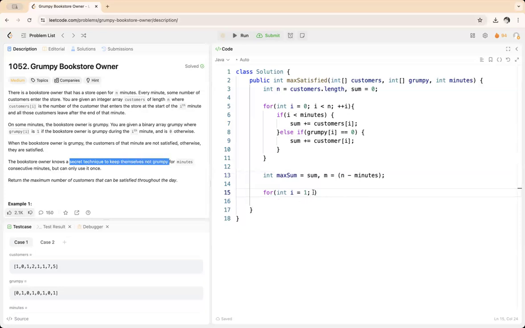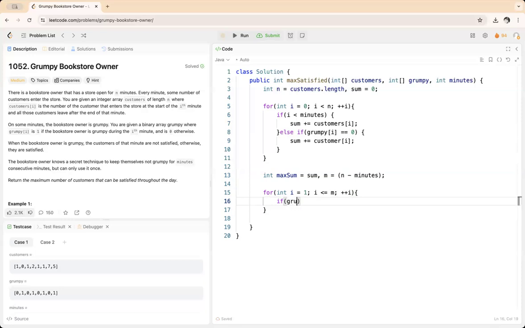So now we are sliding this window from 0 to 1, and then we'll be moving i less than or equal to m. Okay, and then i plus plus we will have to do.